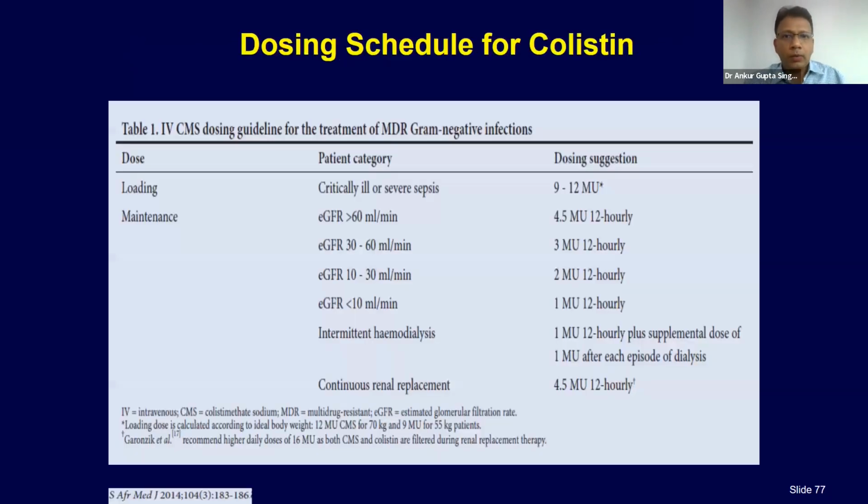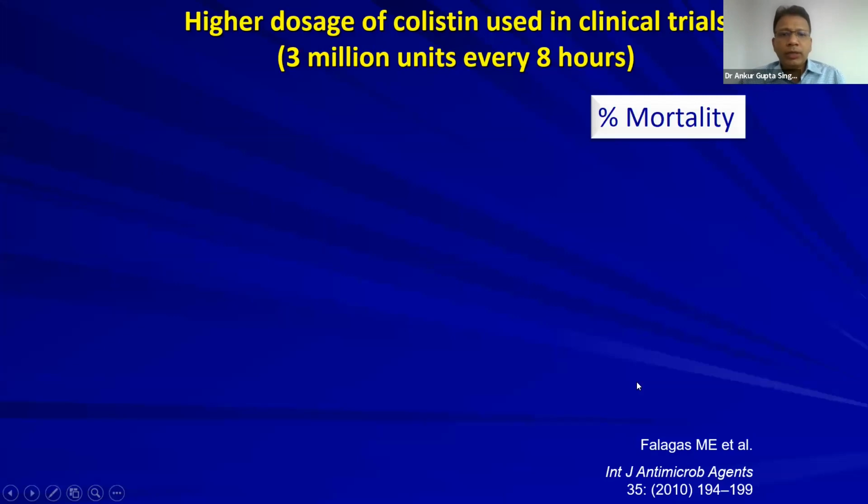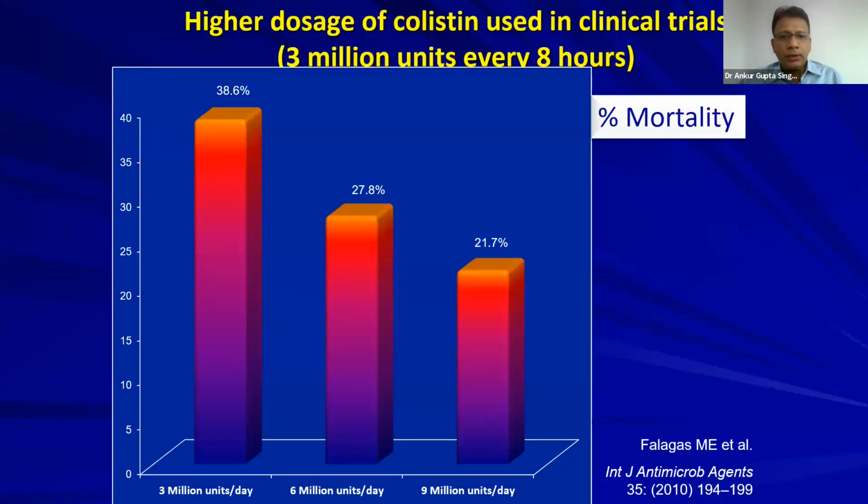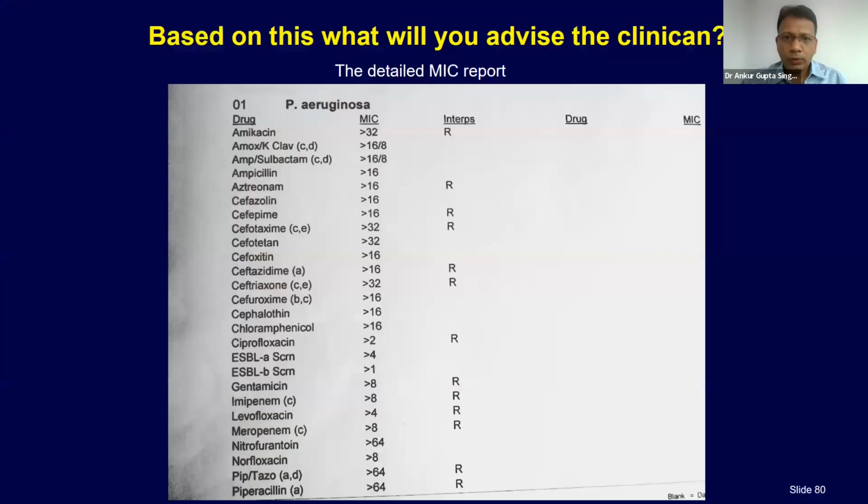Okay. And this is again, I'm going to give you this slide. I'm sure all of you know how to reduce the dose of colistin as per the renal impairment. And now there is clear data: the higher the dose given, the lesser is the mortality. Okay. Now, how will you add a second drug to colistin?